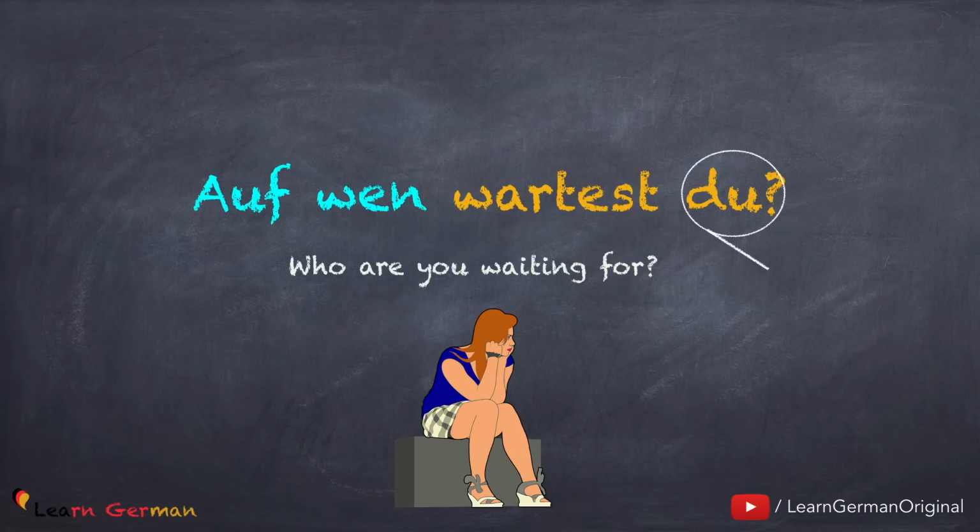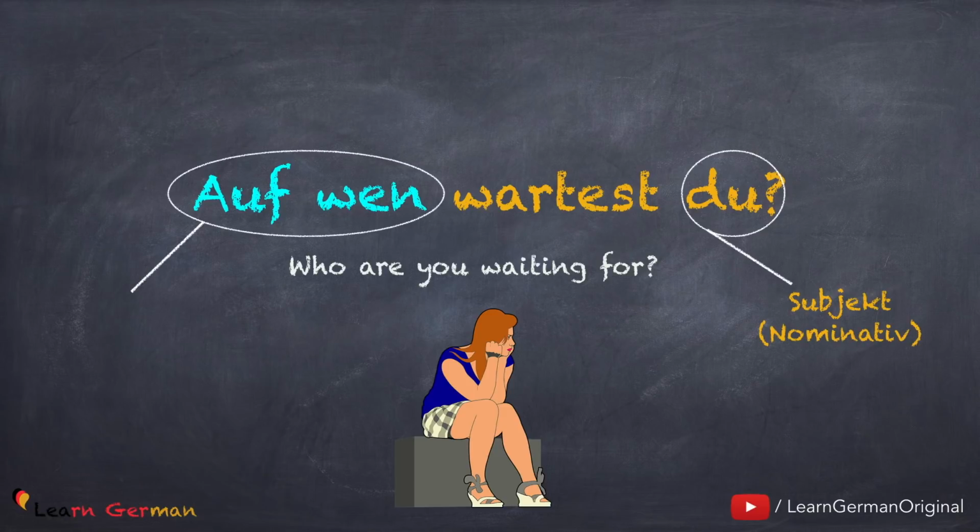In this sentence, du is the nominative Subjekt, whereas auf wen is the prepositional object, präpositionales Objekt, where the preposition is in accusative. Wen here is representing a person, so the answer would be auf Peter or auf Maria, etc.